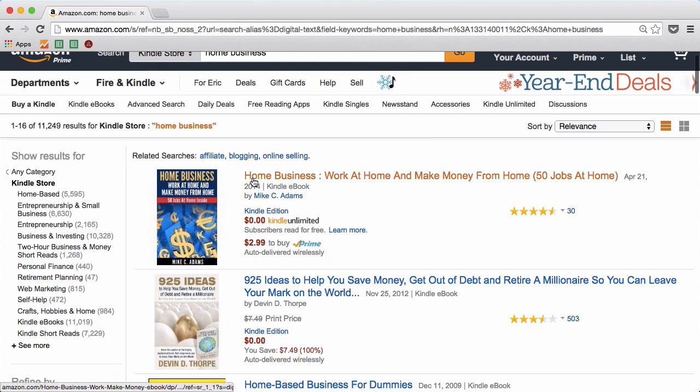So right here: home business, work at home and make money from home, 50 jobs at home. Of our three elements, this one implies a self-interest, which is you're going to work at home and make money from home by reading this book. It also includes the curiosity element when it says 50 jobs at home.